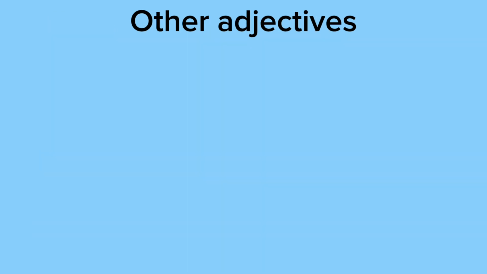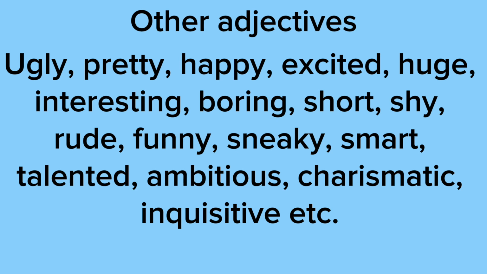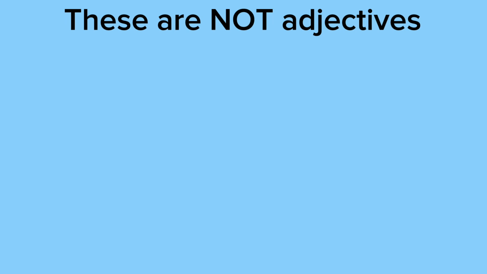Other adjectives: ugly, pretty, happy, excited, huge, interesting, boring, short, shy, rude, funny, sneaky, smart, talented, ambitious, charismatic, and inquisitive. And of course, there's way more adjectives than that. As you can see, these words are all words that you would use to describe a noun, which is a person, place, or thing.